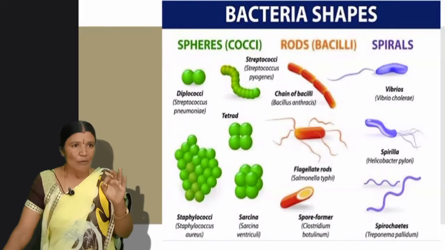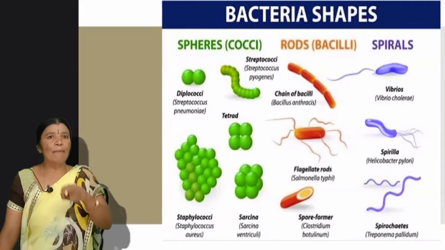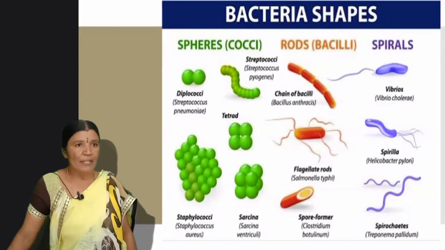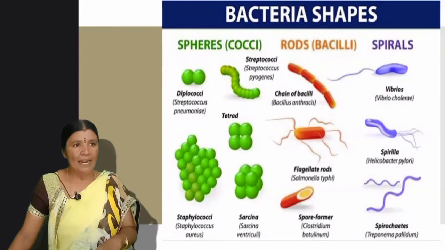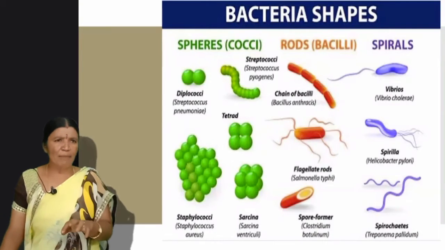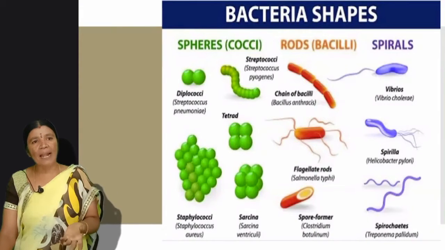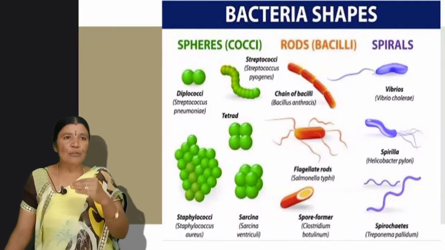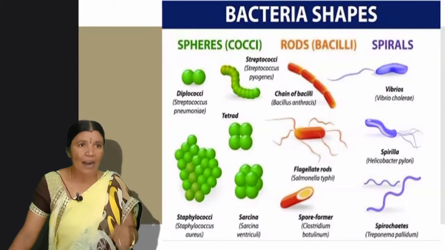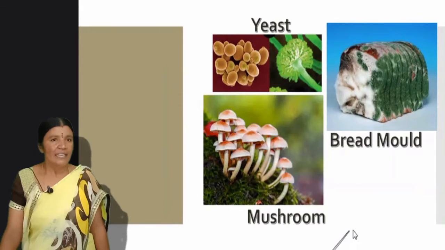Means they obtain their food on dead and decaying matter. Saprophytic means they obtain their nutrition or food depending upon dead and decaying matter. That is saprophytic nutrition, or some will be parasitic also. Means they live on the host. Maybe a plant or animal. They depend their nutrition on that host. But without killing that, without doing any harm to that host, they live on the host. Example for fungi is